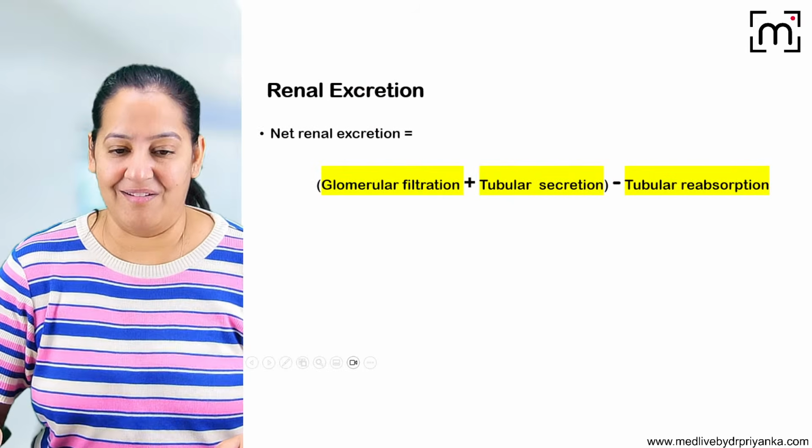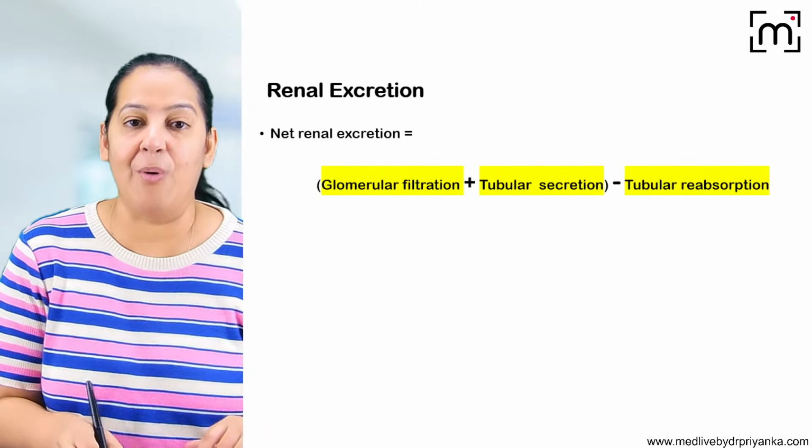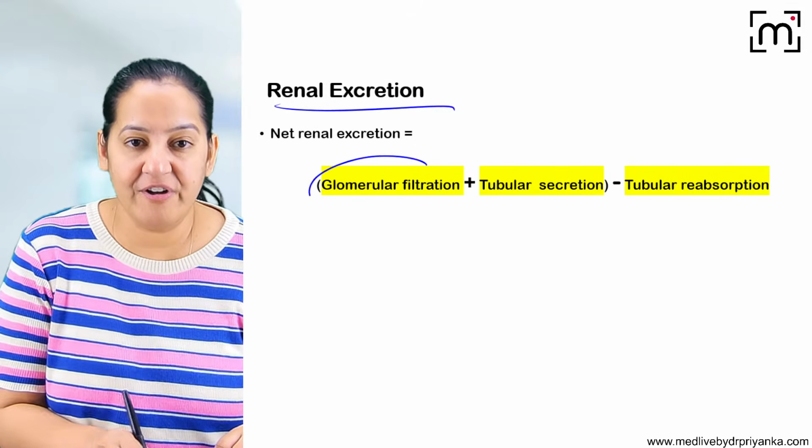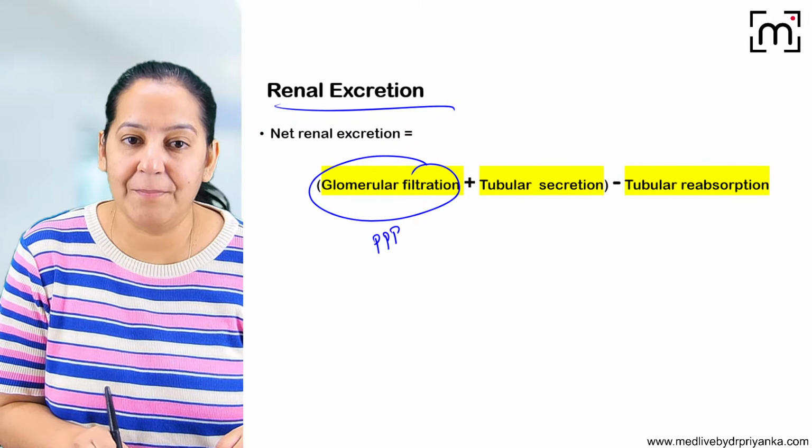So that we have learned. What we have learned, can you summarize till now? There are 3 factors on which renal excretion depends. So glomerular filtration depends on plasma protein binding.